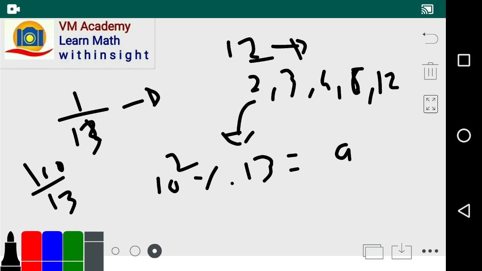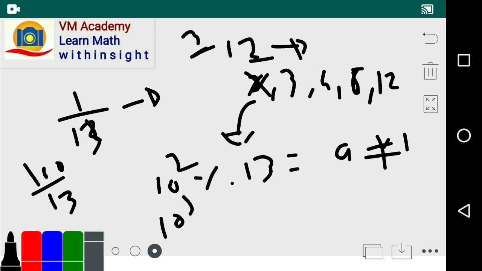Now 9 is not equal to 1, so 2 cannot be the least recurring period. That means digits are not going to recur after the second place onward. So we consider the next.